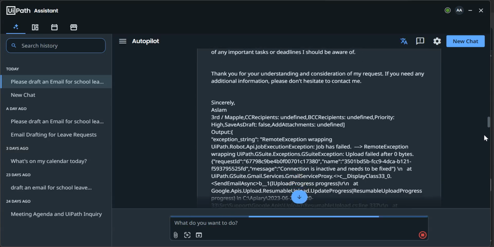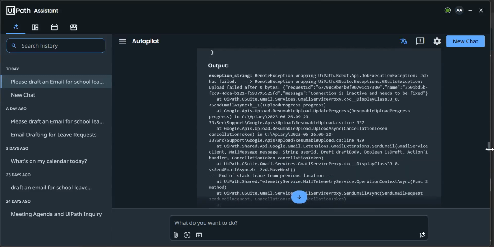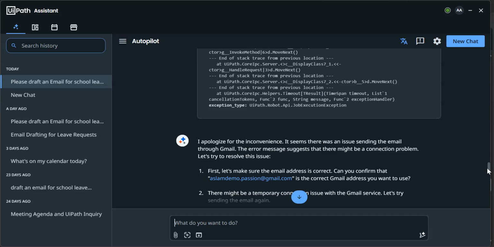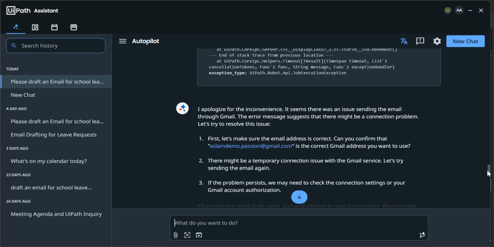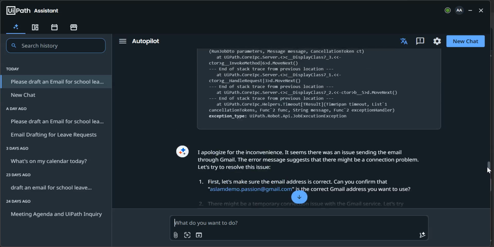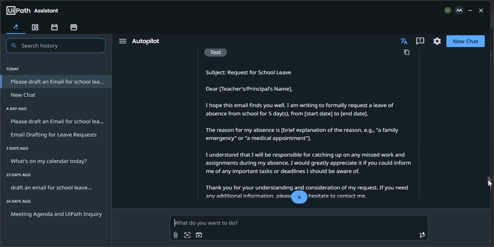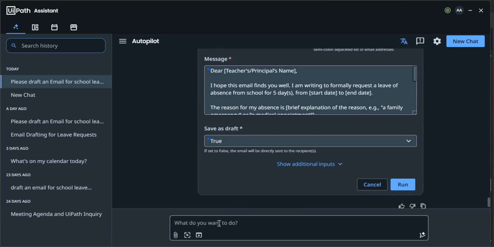Remote exception, something, job has failed. Okay, looks like there is some issue in the email, but yeah, this is the way it will send the email to this ID, right? And the automation will work. I'm not sure what the issue is, let me cancel it.